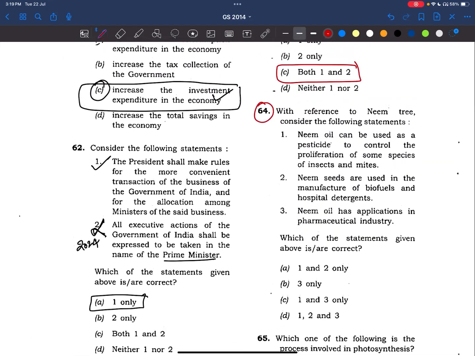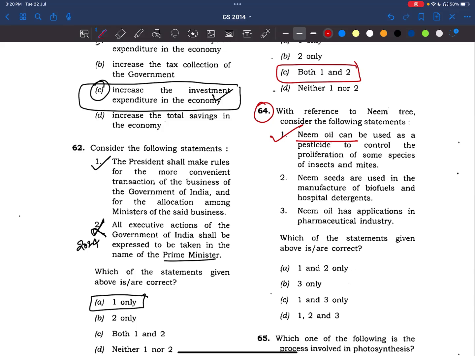Now, coming to the 64th question. This was also a controversial question of that time, friends. Okay, let's see. With reference to neem tree, consider the following statements. Neem oil can be used as pesticide to control the proliferation of some species of insects and mites. Yes, we use neem coated urea, right? Of course, it is for a different context, that private people should not use it for the production of adulterated milk. But neem coated urea, we use neem leaves in the time of chicken pox, right? So that it acts as an antiseptic, right?